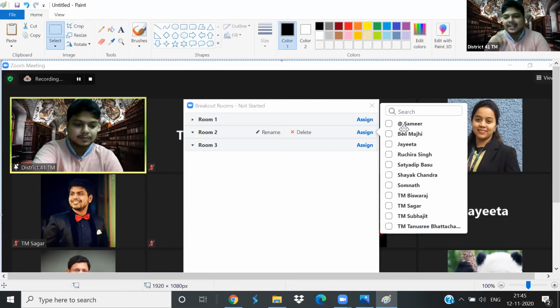And then once you have assigned them, you can tell them to please join their assigned rooms. They won't be able to join any other room other than the one that you have assigned. So say for example, I have assigned Beli, Joitadi and Rushira to room 1, Satyadipda, Shayokda and Somnathda to room 2. Then Rushira won't be able to join room 2. She would be able to join only room 1, and Satyadipda would be able to join only room 2.